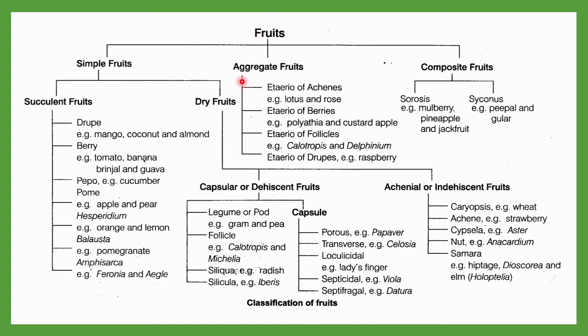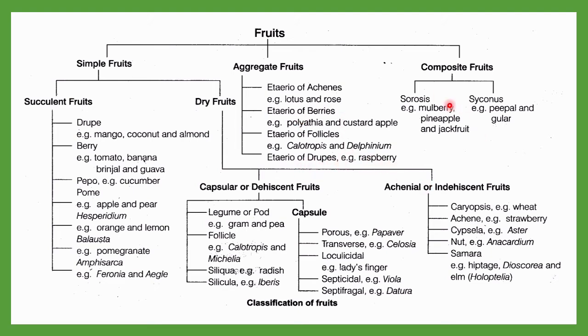Then this is the aggregate fruit. Here, etaerio of achenes means lotus and roses. Then etaerio of berries, which is a group of berries. Etaerio means it is a group, one type of aggregate. Etaerio of berries includes Polyalthia and custard apple. You may know about the custard apple. Etaerio of follicles includes calotropis and Delphinium. Then etaerio of drupes includes raspberry. These are all examples.